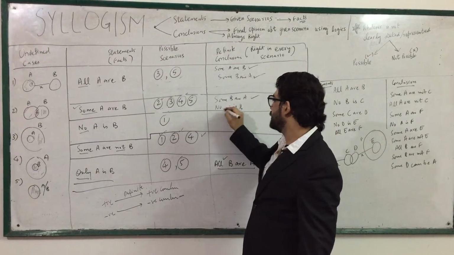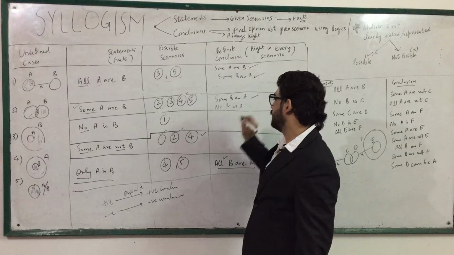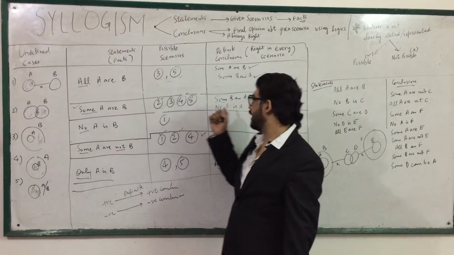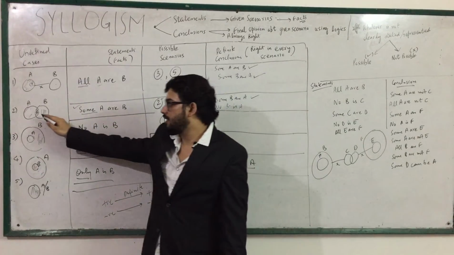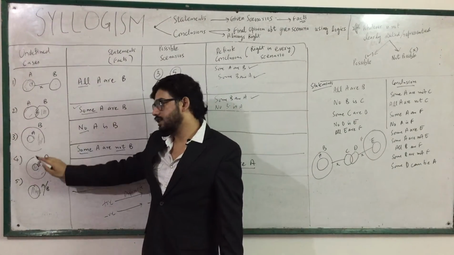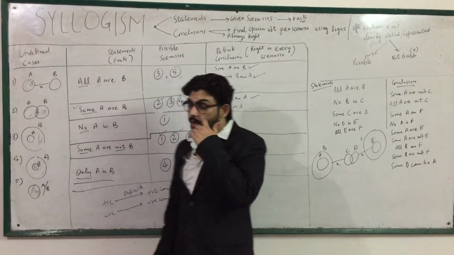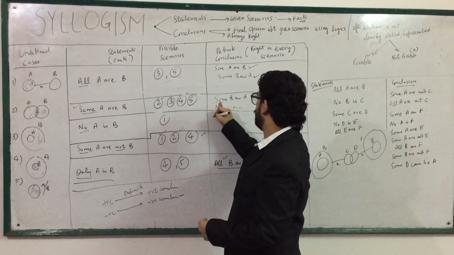Okay, no B is A. Again, for positive statements, a negative conclusion cannot come. If you want to check, no B is A, for the second, it is not working here. No B is A is flopping here also. So this will also not work.